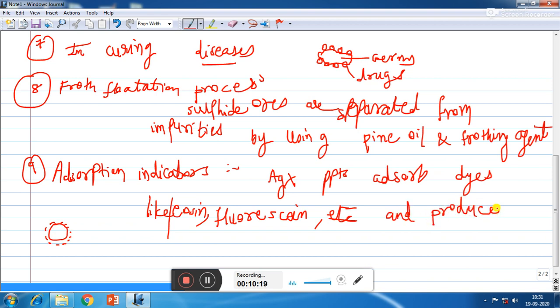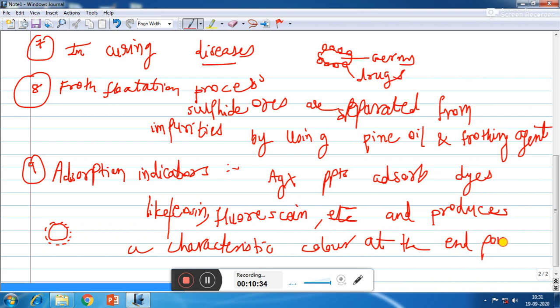So here we will see that the precipitate produces a characteristic color at the end point. For example, if fluorescein is adsorbed on the surface of the silver halide precipitate, you will get green fluorescence or green color, and if eosine is adsorbed, it will produce red color.